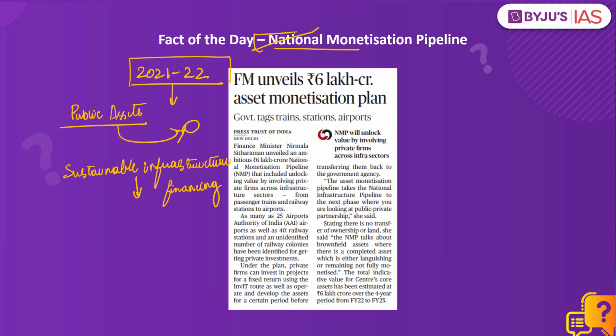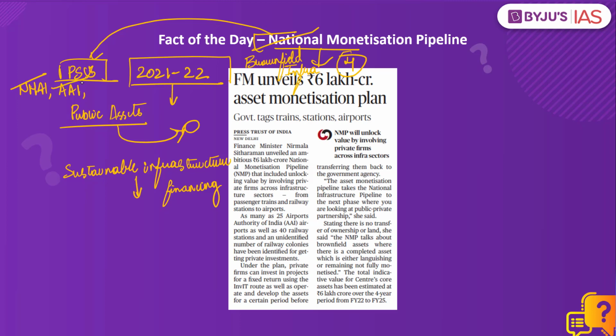So now, what is this National Monetization Pipeline? This is a roadmap for the asset monetization initiative of the government. It will help in identifying potential monetization-ready projects across various infrastructure sectors. As a part of the National Monetization Pipeline, assets created by public sector undertakings such as the National Highways Authority of India, the Airports Authority of India and the railways would be sold, and the money raised would be used for the creation of new infrastructure assets.